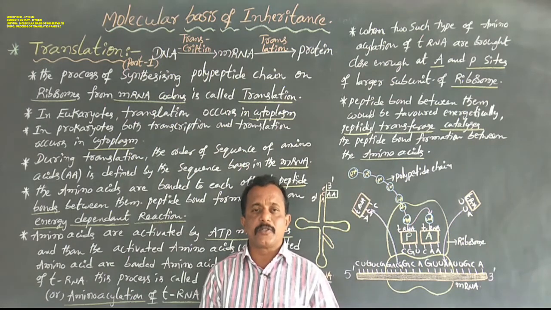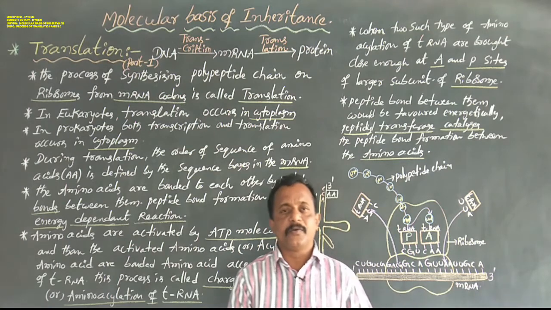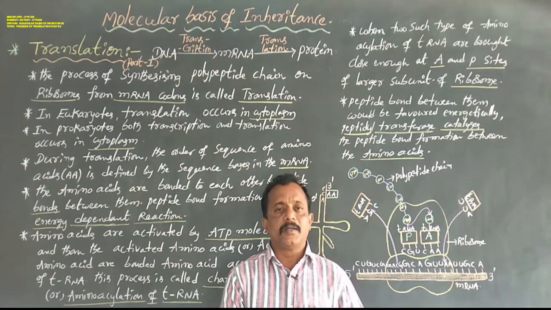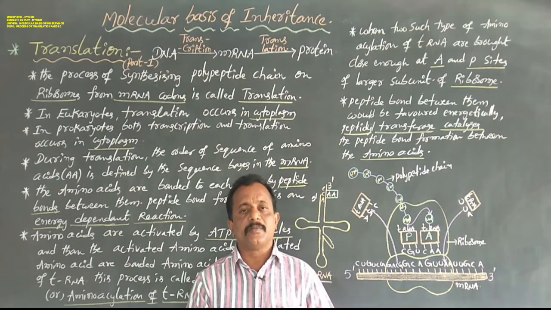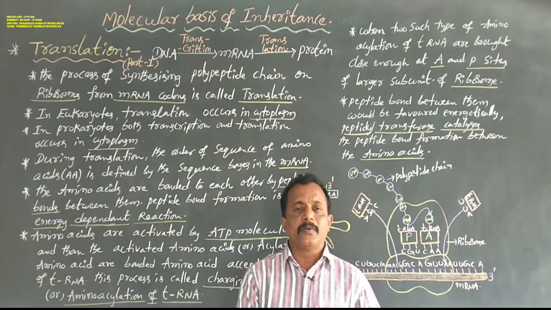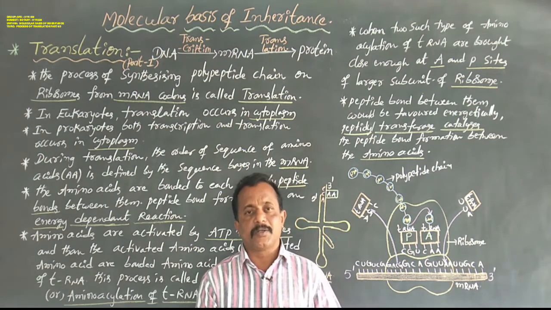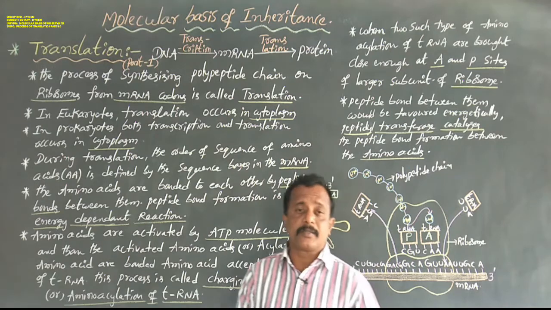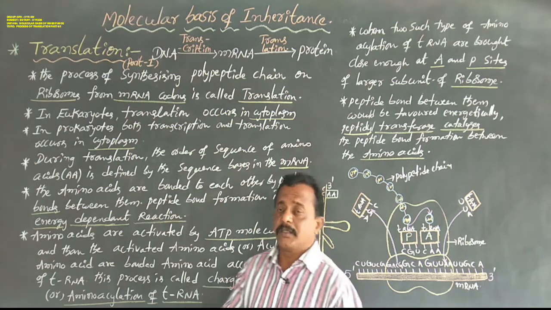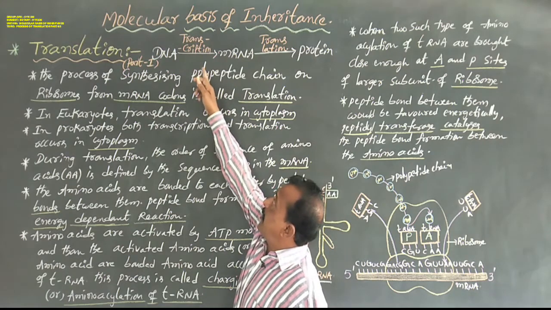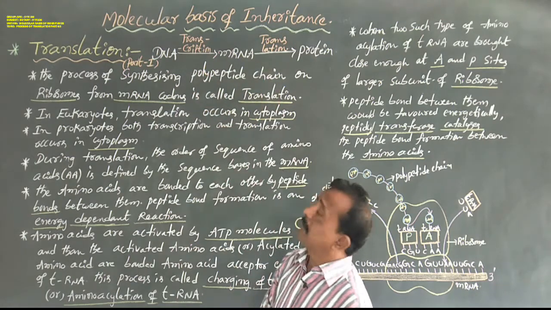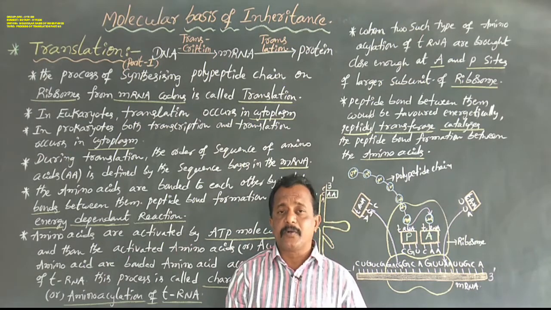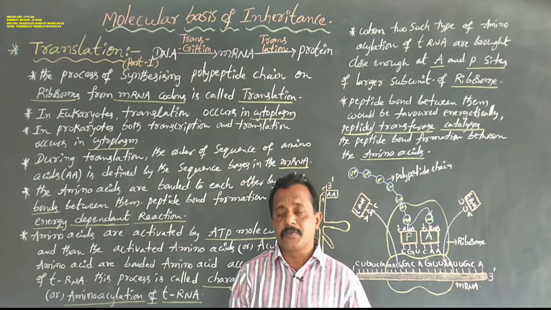What is the meaning of translation? What is the process of translation? Which cell organelles and which types of RNA are required in this translation process? Protein synthesis mainly involves two steps: the first step is transcription, the second step is translation. In previous classes we discussed the process of transcription in detail.